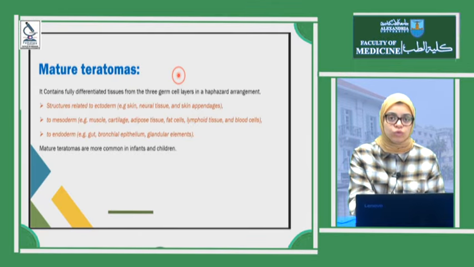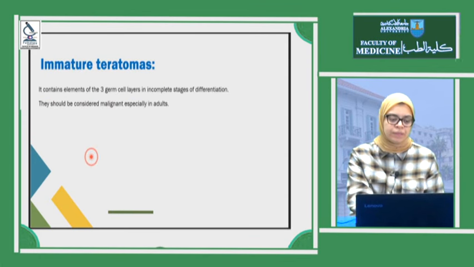We could find ectoderm as neural tissue, skin or skin appendages. We can find hair, hair follicles and sebaceous glands. In mesoderm, we can find muscle, cartilage, adipose tissue, fat, lymphoid tissue. In endoderm, we can find bronchial epithelium, gut or glandular elements. These are all mature, and these mature teratomas are more common in infants and children.